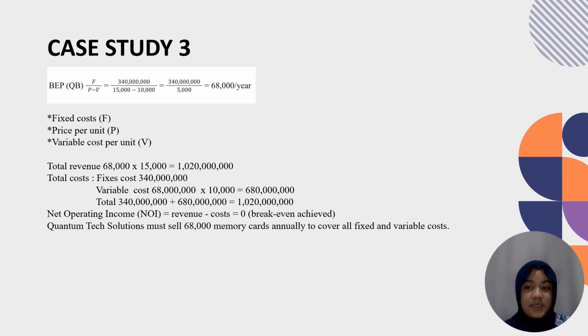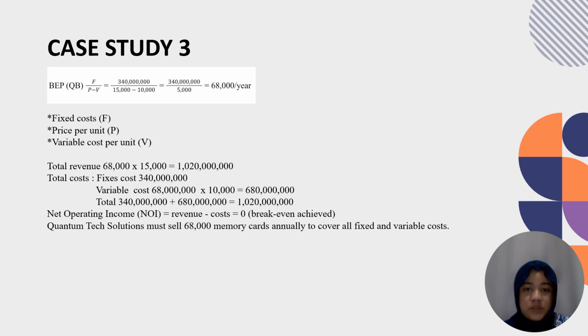Then enter it into the formula. The result of the BEP count is 68,000 per year, and total revenue is 1.20 billion. Total cost: fixed cost is 340 million.